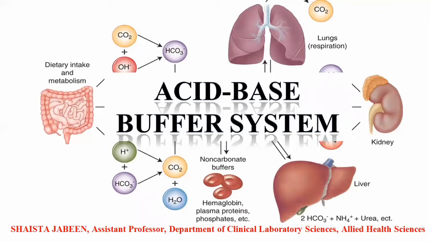This video is about the acid-base buffer system, as the previous video was about acid-base balance, in which acids and bases were defined on the basis of hydrogen ion. Acids are those molecular substances that have the ability to release or donate hydrogen ion, while bases are those substances that have the ability to accept hydrogen ion.